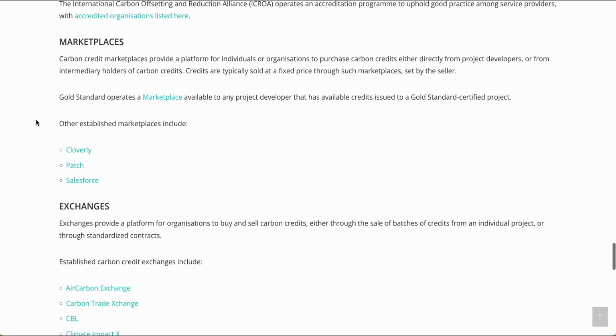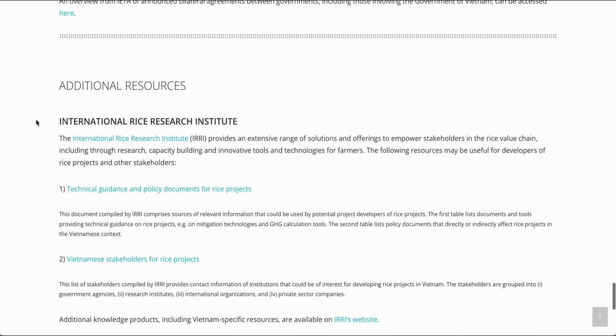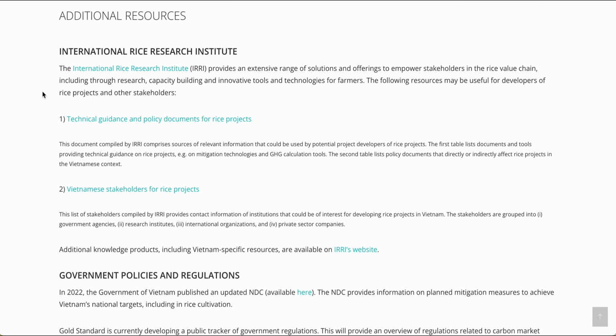Gold Standard's partner for the Hub development, the International Rice Research Institute, also known as IRRI, provides a wide range of general and Vietnam-specific resources for sustainable rice cultivation practices. The Hub here hosts two useful documents compiled by IRRI. The first lists links to access resources developed by IRRI which are relevant for sustainable rice projects.